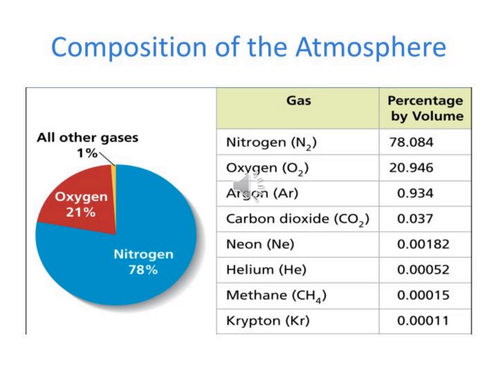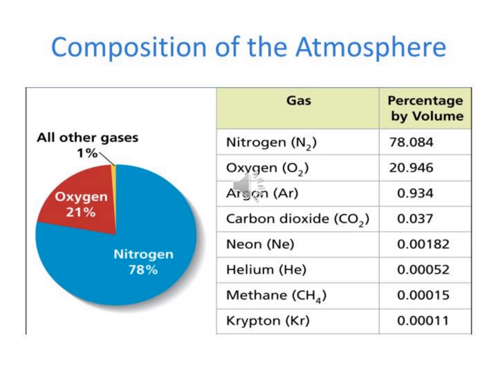Then the other solid particles present in the atmosphere. Apart from the gaseous components, solid particles are also present, like dust particles. So the atmosphere is a mixture of gases and water vapor. We discussed the gases: nitrogen, oxygen, then the remaining gases: argon, neon, krypton, xenon, methane, hydrogen, etc. Then water vapor 0 to 0.4%. Then dust particles, the solid particles. The solid particles include dust particles, salt particles, pollen grains, smoke, volcanic ashes, soot, etc. So these gases, water vapor and dust particles are present in the atmosphere.